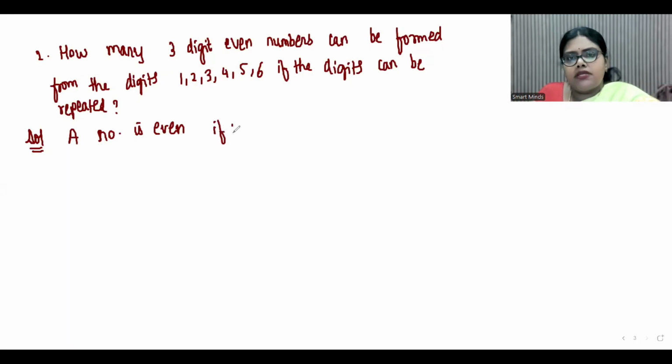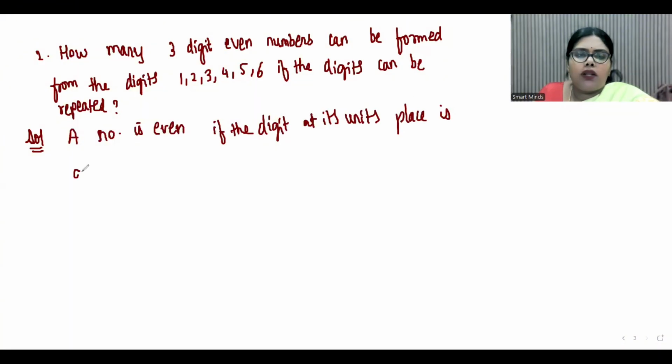So, a number is even if the digit at its units place is 1 out of 2, 4 and 6 from the digits given.